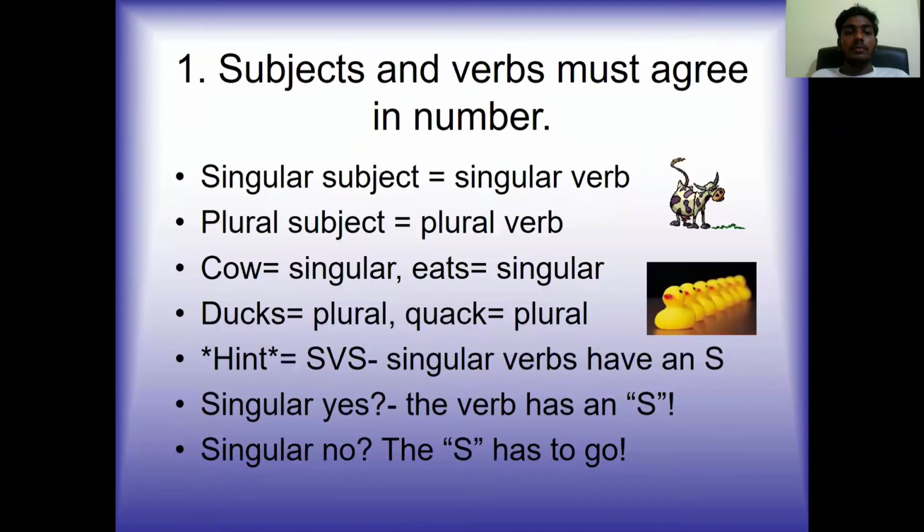First rule: subject and verb must agree in number. Singular subject equals singular verb. Plural subject equals plural verb. Cow is singular, eats is singular; ducks is plural, quack is plural. Hint: SPS. Singular verbs have an S; singular subject, the verb has an S. Plural subject, the S has to go.